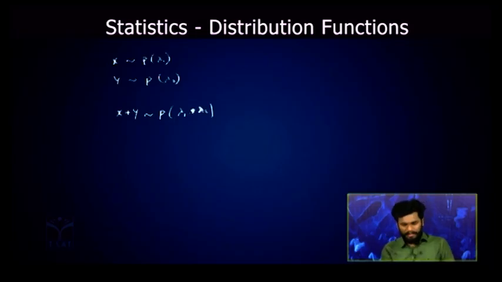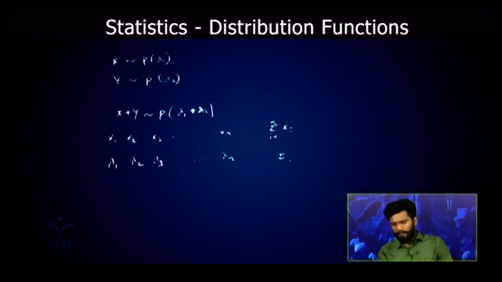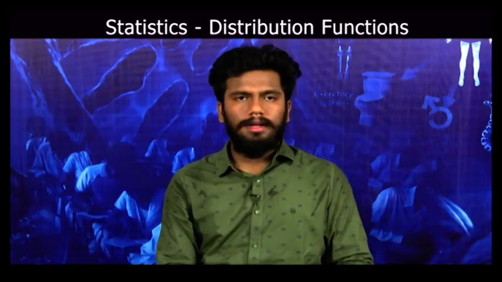Now when you extend this, random variables x1, x2, x3, and so on up to xn, when you add all these random variables, each having the parameter lambda 1, lambda 2, lambda 3, and so on up to lambda n, then summation xi, i equal to 1 to n, will follow Poisson distribution with parameter summation lambda i.